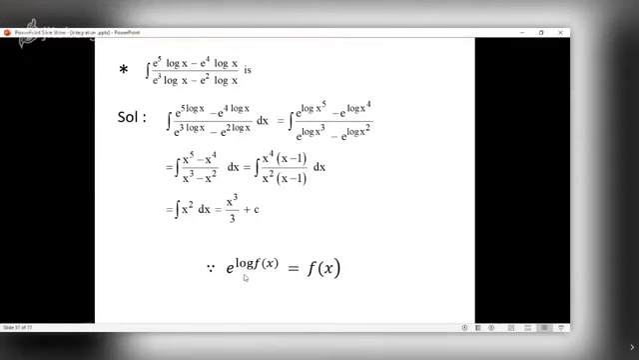Basically, the function should be put in which form? e raised to log f(x). Is that function in that form now? No. So we have to use the result. 5 log x is what? Log of x raised to 5.